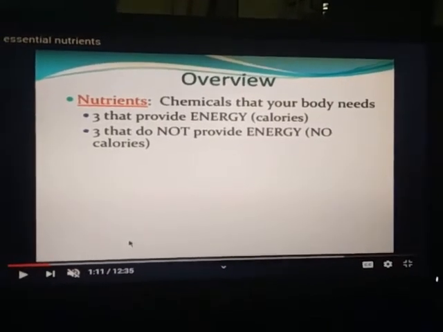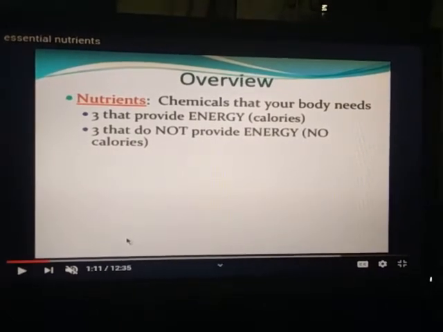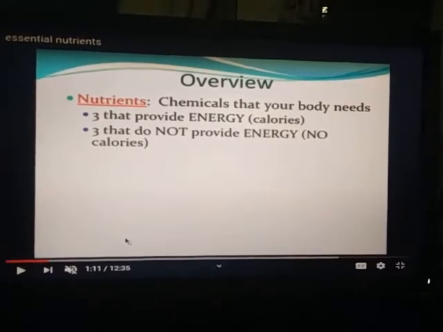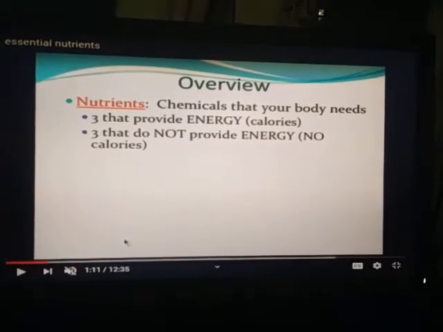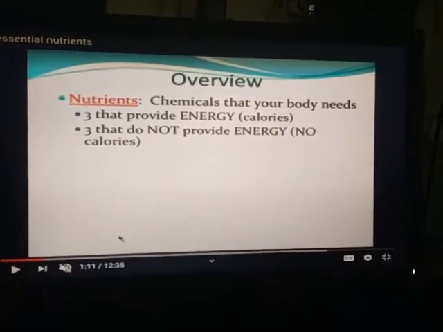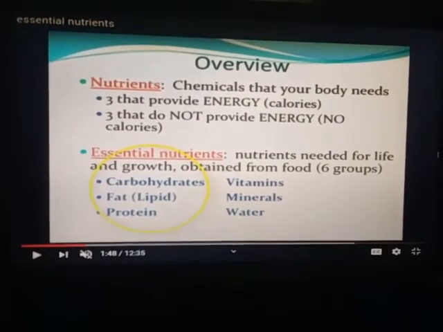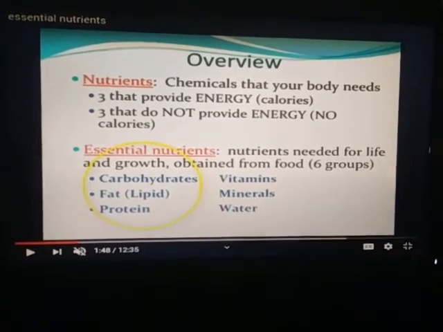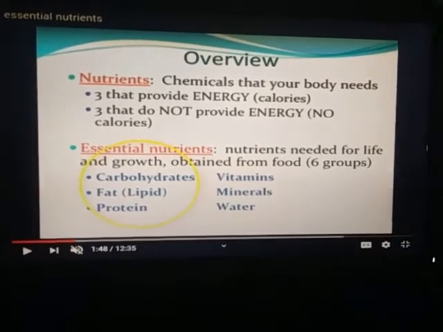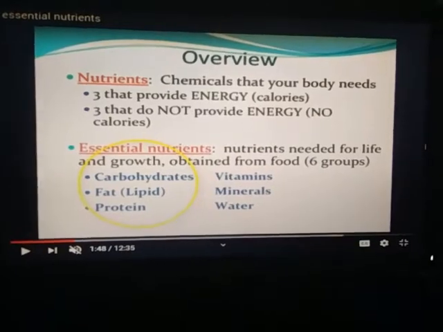Now we will again discuss the definition of nutrients. Nutrients are chemicals that your body needs: three that provide energy, and three that do not provide energy, or non-calories, means there are six types of nutrients essential for our body. There are two categories of nutrients. The first category is essential nutrients needed for life and growth, obtained from food. These are six groups: carbohydrates, vitamins, minerals, water, fats, that is lipids, and protein.